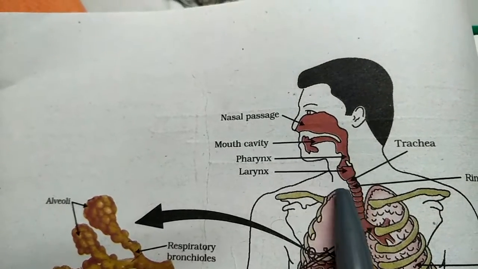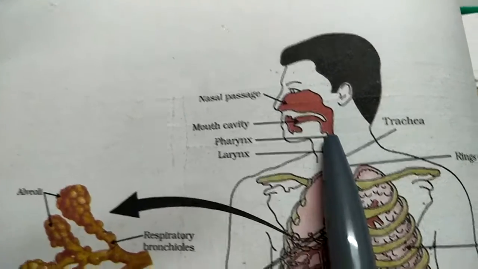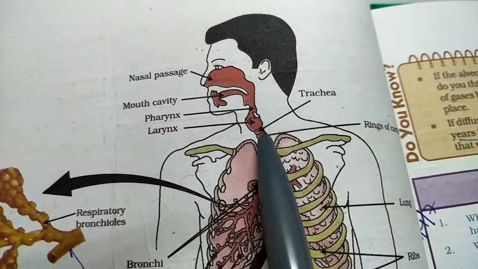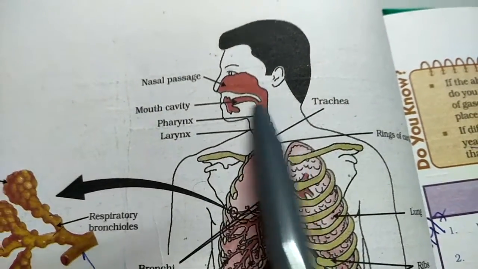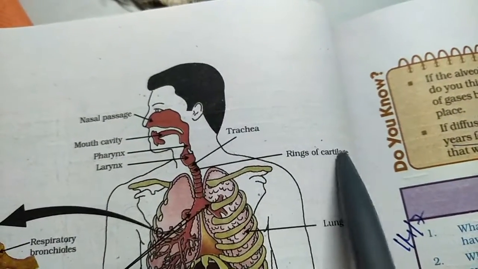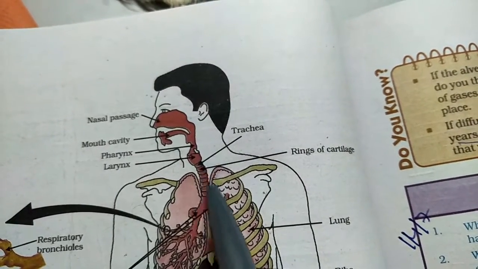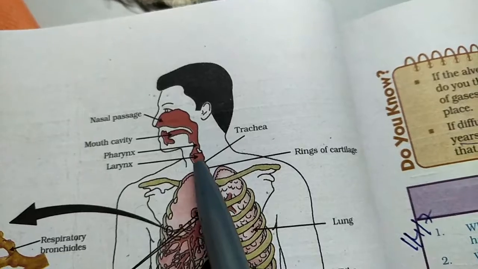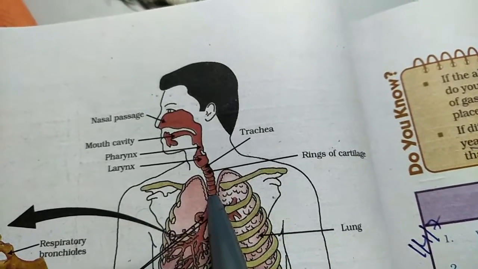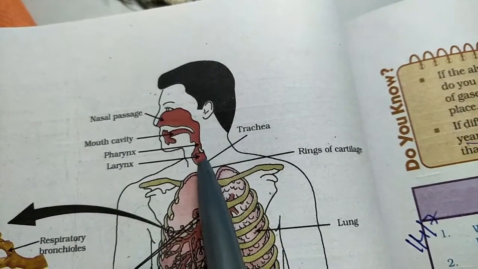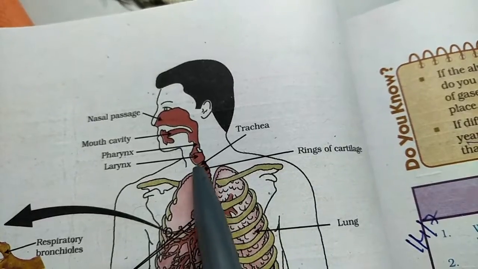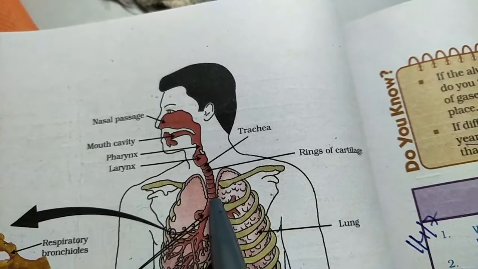Then next you can see here you have rings of cartilage, because when we breathe, this is like a pipe, it collapses. To prevent the collapsing of that tube, you have rings of cartilage present here.